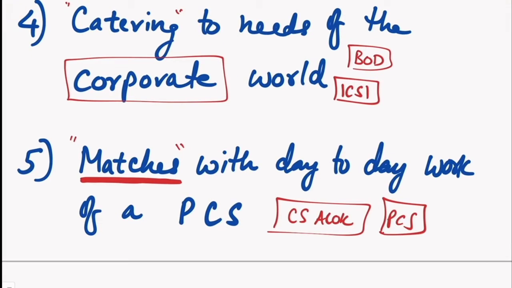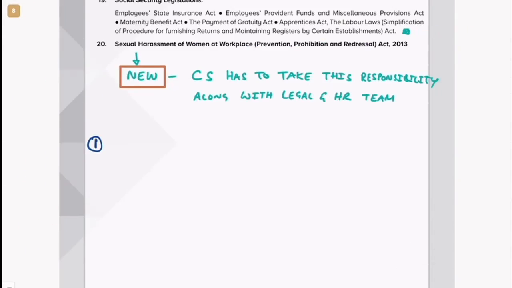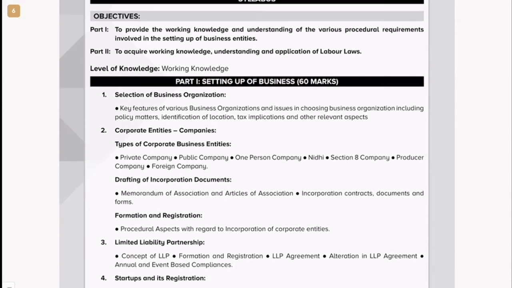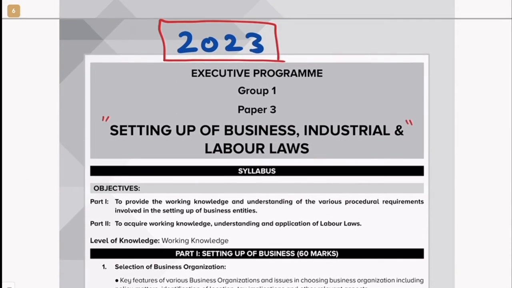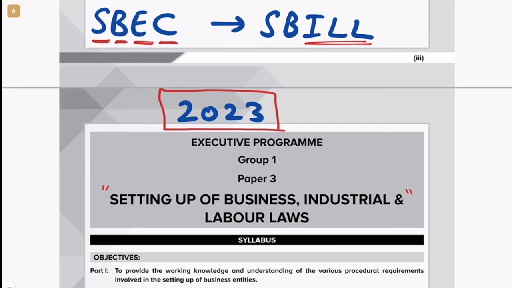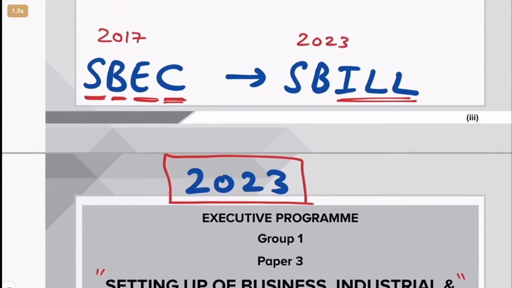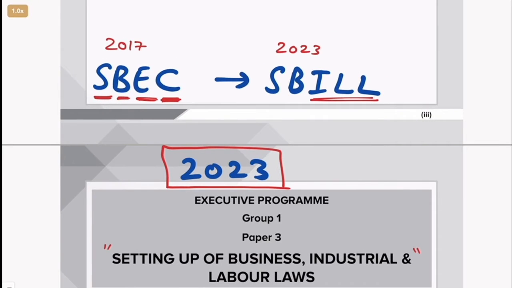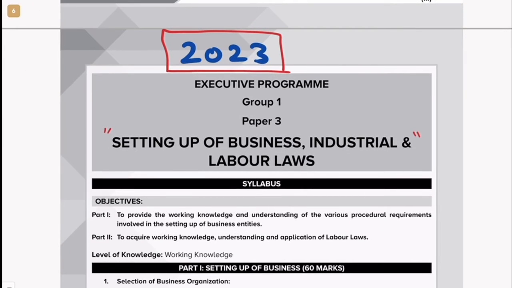So even if you just learn this subject practically, you will do very well. Now let us see what has happened in the entire 2023 syllabus of Setting Up of Business, Industrial and Labor Law. That is interesting. It is no more going to be about business closure. Then you'll ask, sir, what about closing of business entities? That has also been shifted to company law. So don't worry, they are just rearranged.